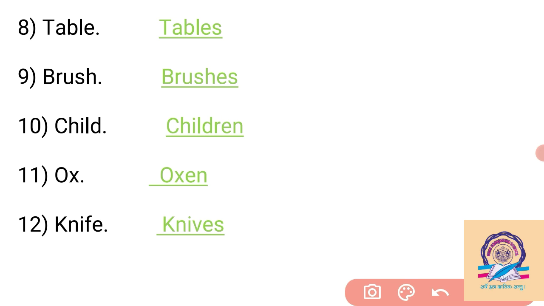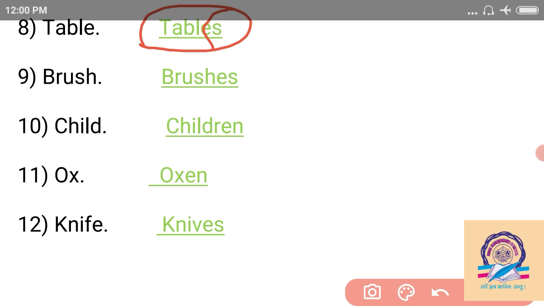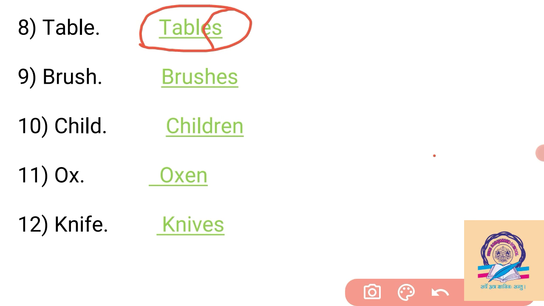If the noun ends with e, we add only a simple s after it. So table changes into tables. Then brush: the last letters sh, ch, x, s, ss, so we simply add es after the singular noun brush. So brush changes into brushes.